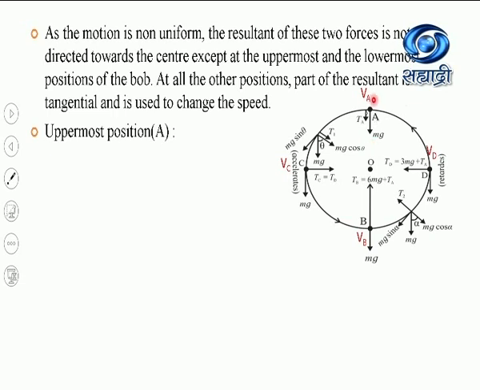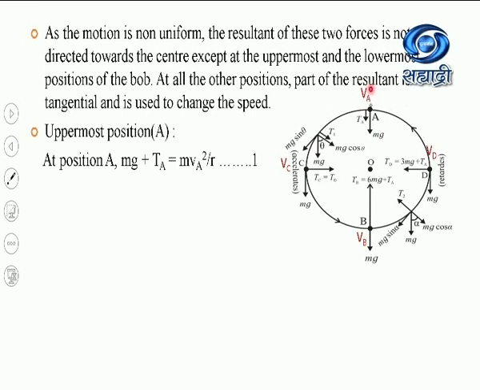So they will be providing the necessary centripetal force which is required for the motion of this point mass at point A. So I can write down that necessary centripetal force as mVA square by R equal to TA plus mg. See, TA plus mg equal to mVA square by R.